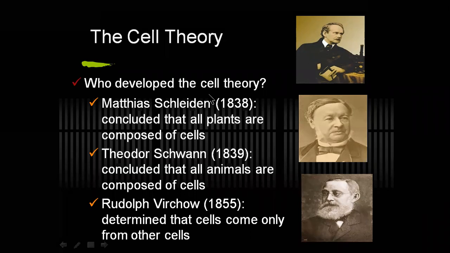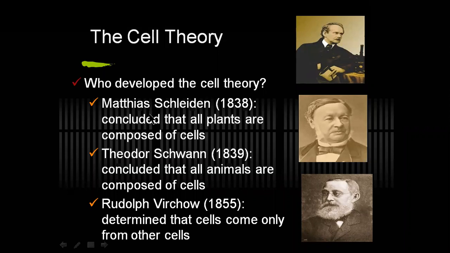What the cell theory is: Matthias Schleiden concluded that plants are composed of cells.